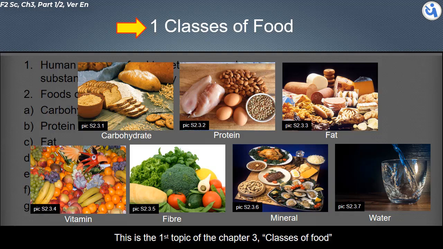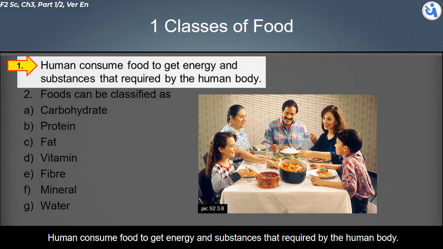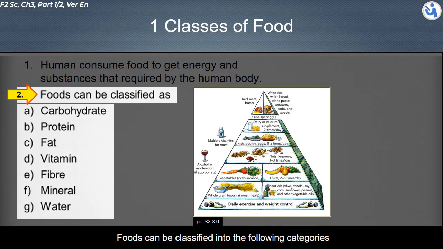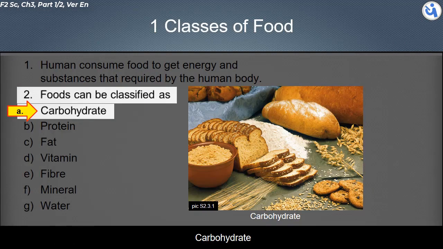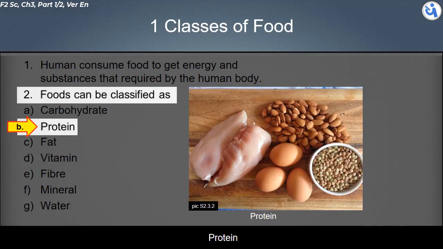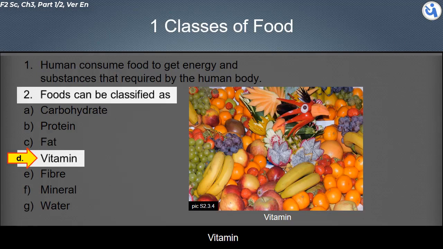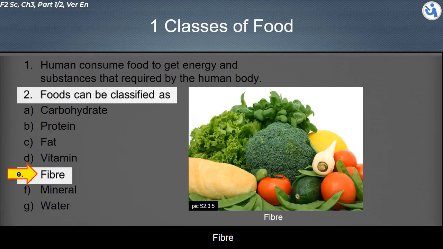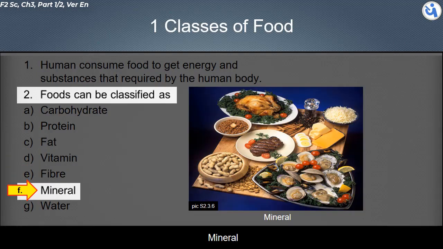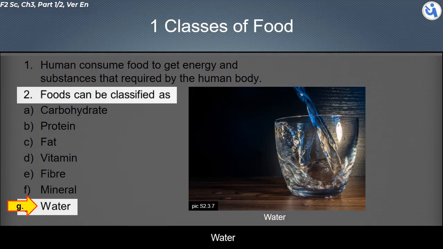This is the first topic of Chapter 3, Classes of Food. Humans consume food to get energy and substances required by the human body. Foods can be classified into the following categories: carbohydrate, protein, fat, vitamin, fiber, mineral, water.